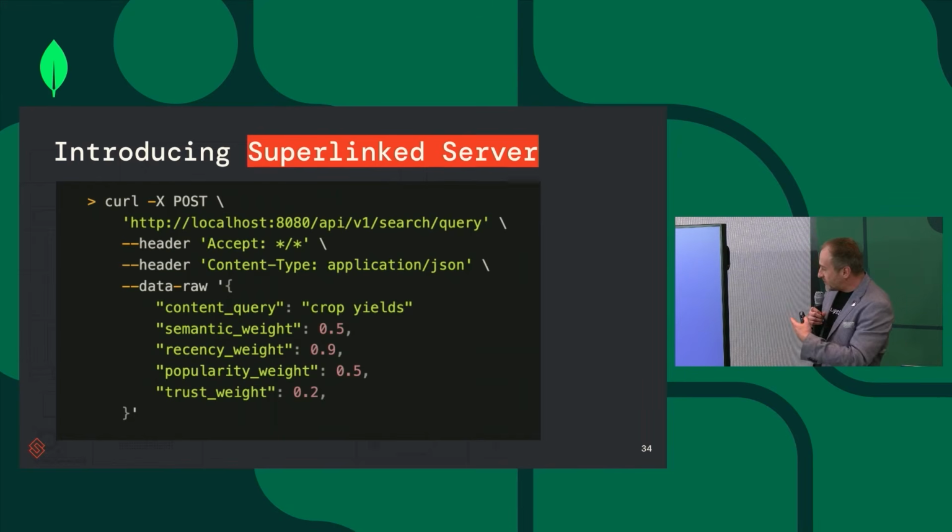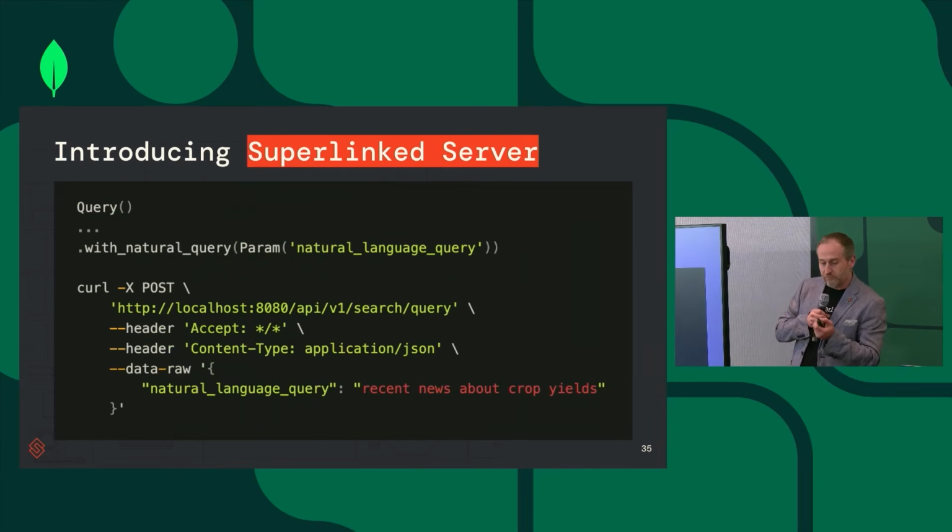And here you also see the different weights, right? So based on the user, based on your understanding of the use case, you assign weights to different parts of the vector. So in this case, recency is the most important, popularity and semantic weight at next, and trust is maybe not as important, but you also want to take it into consideration.